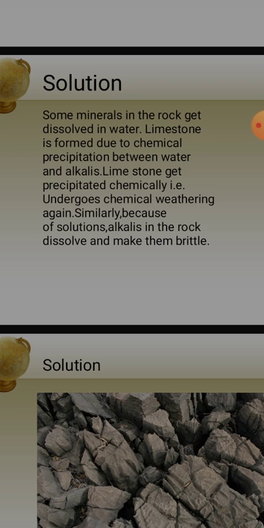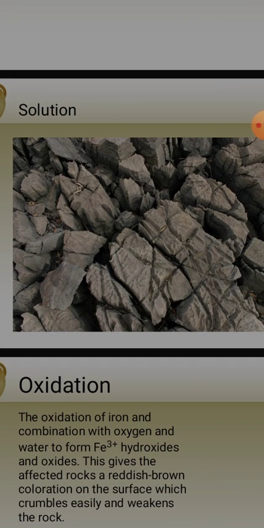Understood? If the area has limestone, there is chemical weathering. There is chemical reaction, and again there is disintegration of rocks. We know that limestone can break easily. They are very brittle in nature because if they are exposed to water, there is a reaction. So they are brittle in nature. Understood? You can see this in this picture. The rocks are broken into very small pieces, of different shapes, isn't it? This type of formation is due to solution.